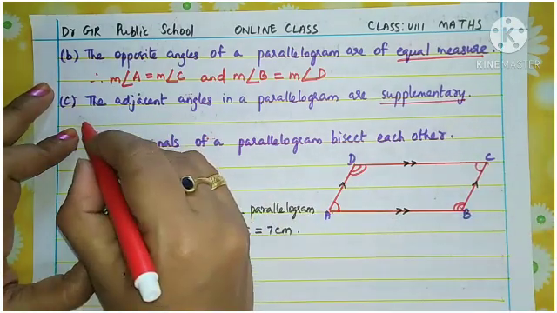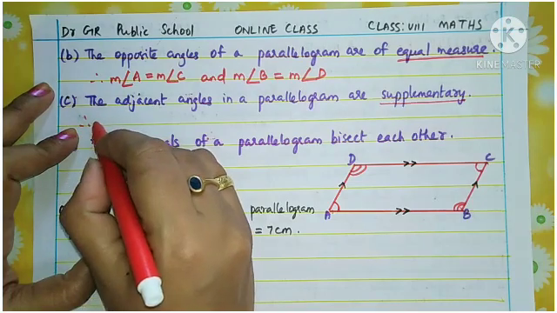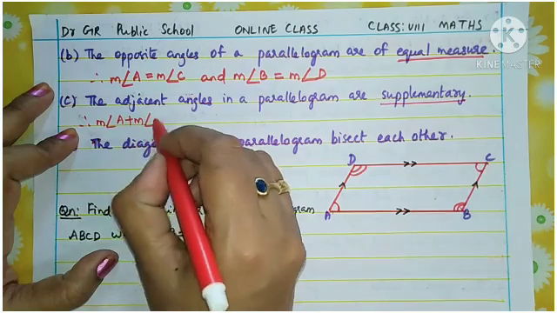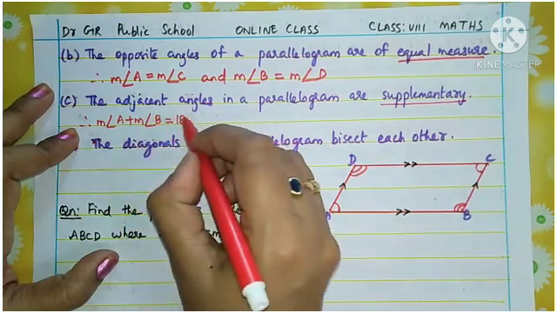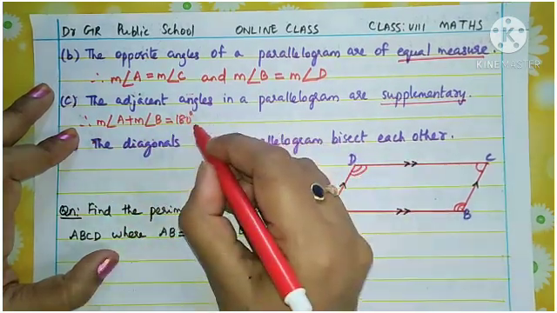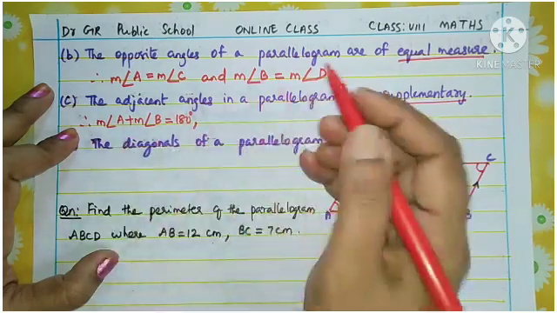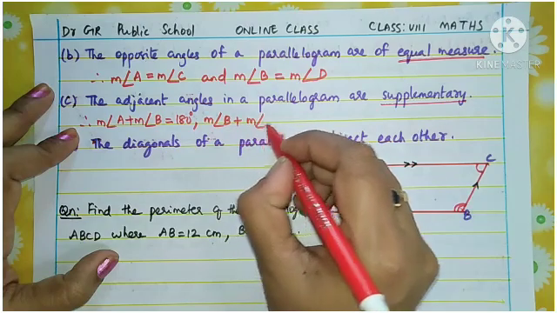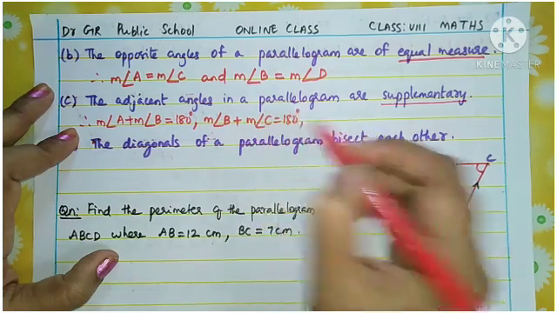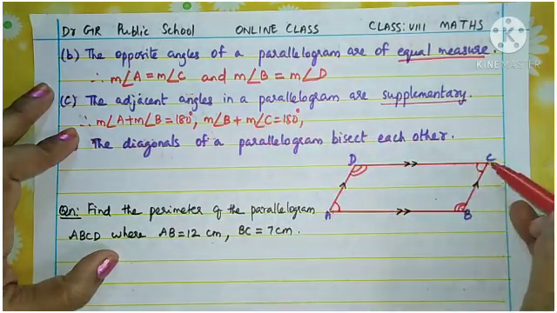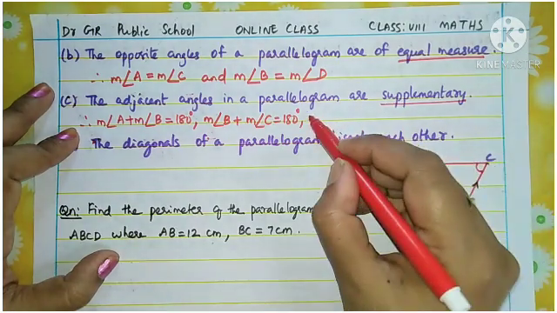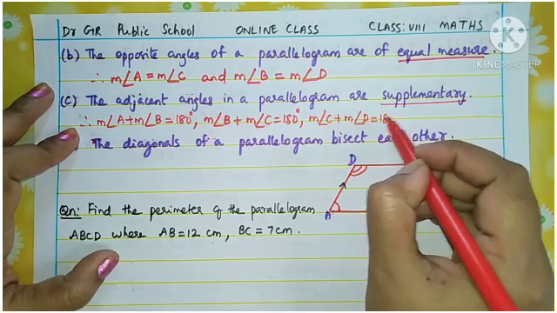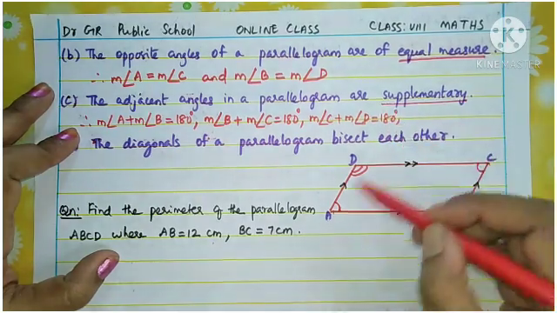Therefore, measure of angle A plus angle B equals 180 degrees. Measure of angle B plus measure of angle C is 180 degrees. Measure of angle C plus measure of angle D is 180 degrees. And what about the last pair, A and D?